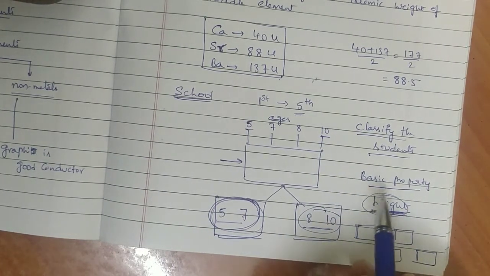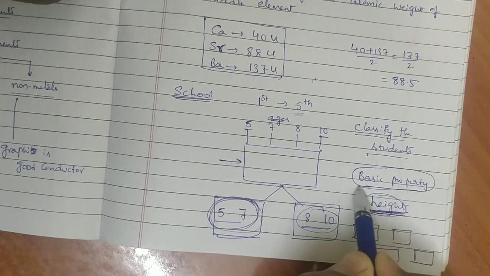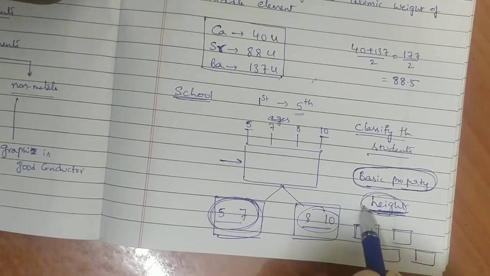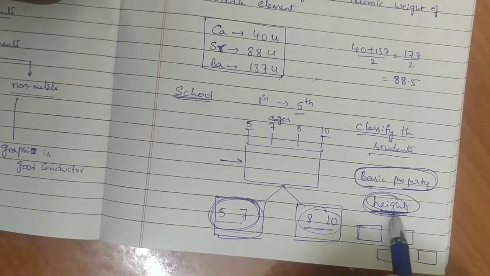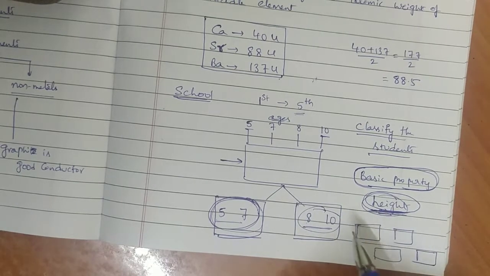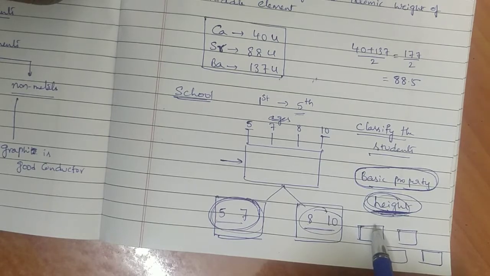Now the first thing is, we got one idea that we need to take one basic property. Is it correct or not? That basic property we have taken wrongly. Okay, no problem. After classifying depending on height, I will come to know that definitely this is also not a correct property. Then I will change that property.